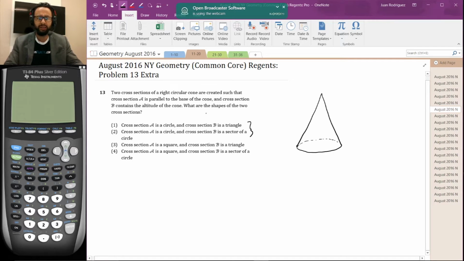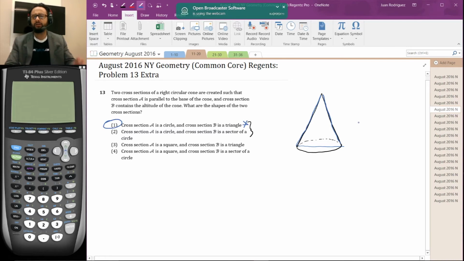Now cross section B contains the altitude. So I have to cut a cross section going this way in some direction. Since it doesn't matter which one I use, as long as it goes through the vertex and contains the altitude, I'm going to choose the one that cuts the cone perfectly this way. And what does that do? It cuts it that way, and then it goes along this edge and along this edge. Well, what kind of shape is that? A triangle or a sector of a circle. It's definitely a triangle, so that should be the answer.